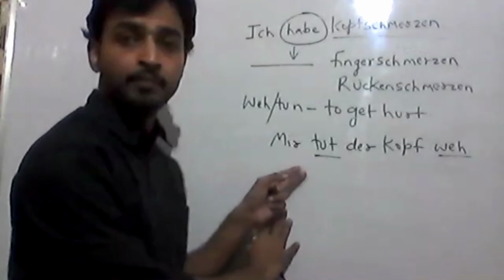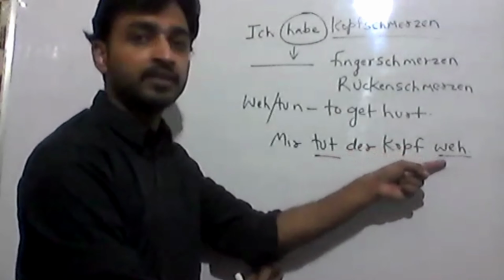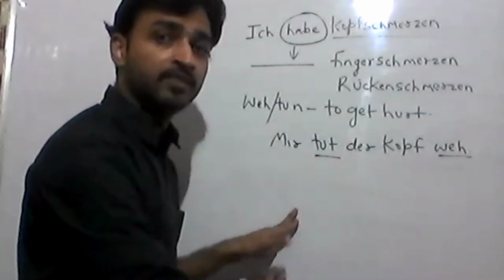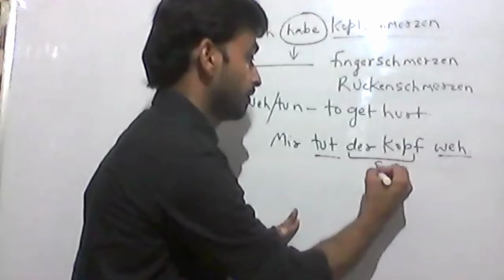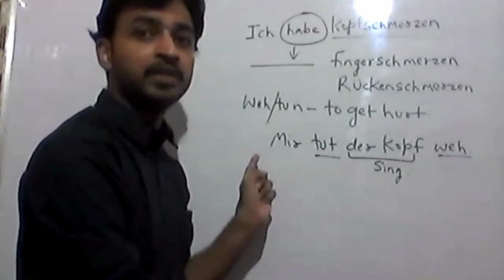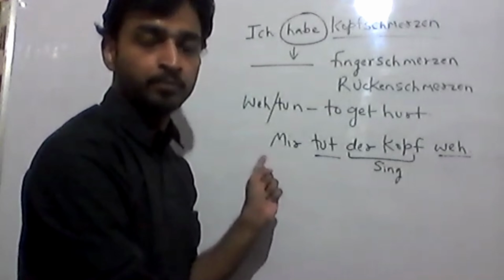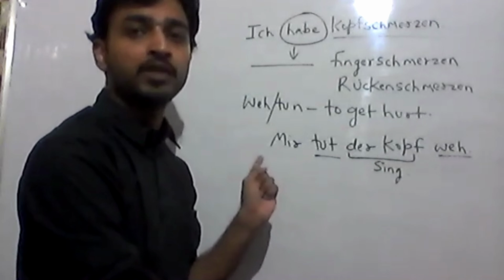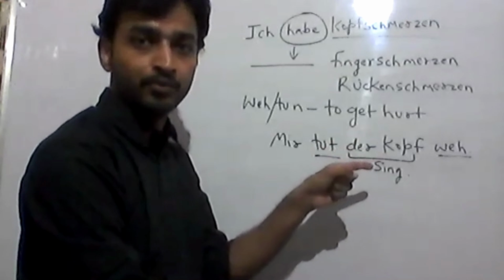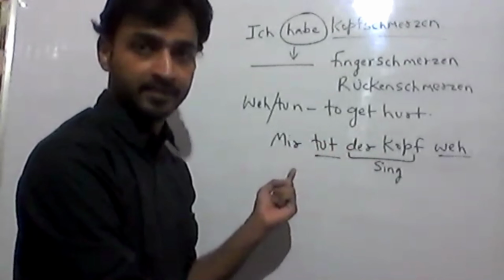First of all, this is a separable verb. Like mir tut der Kopf weh. So weh is written at the last, and tut we conjugate here because the body part is singular. With singular body parts, we say tut. Mir, because the verb takes the dative. We will not use ich, we will use mir, because the dative pronoun of ich is mir. So mir tut der Kopf weh. My head is getting hurt, or I have headache.